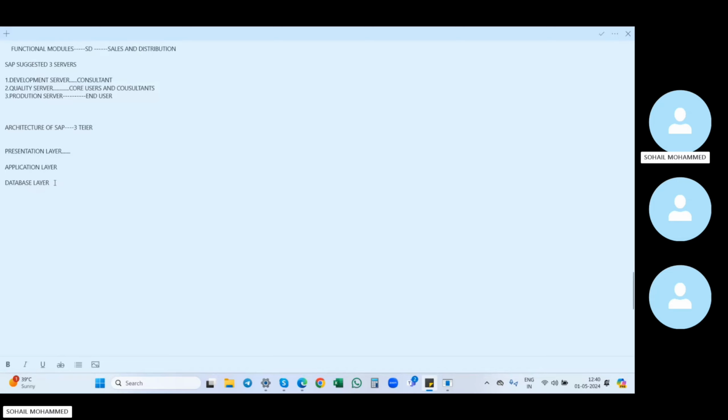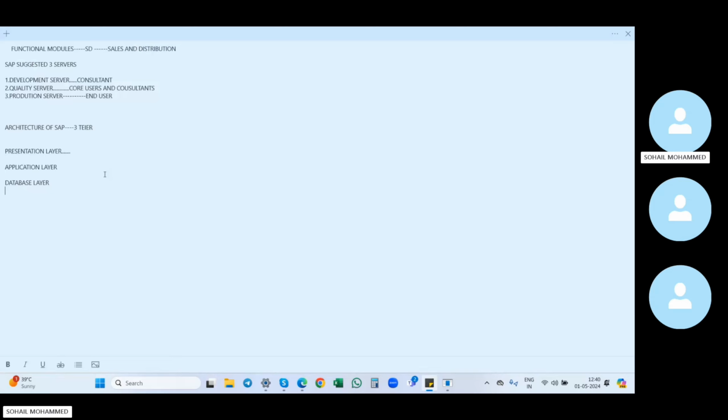Okay, three-tier architecture. Now we'll see. If any business wants to install SAP in their system, what do they need to do? We have seen that we need to install three servers: the development server, the quality server, and the production server. How SAP will be installed in the business process, we'll see.